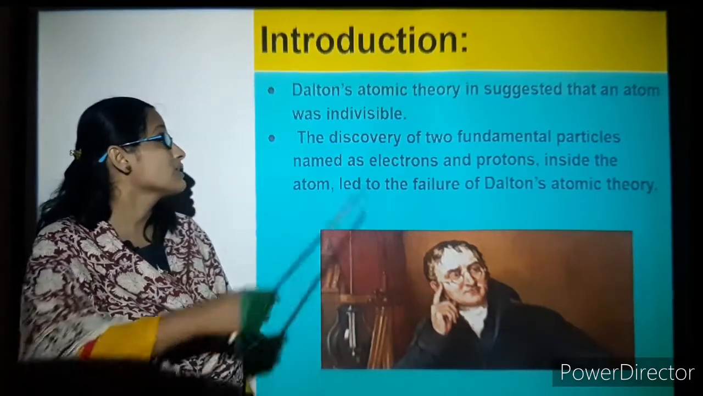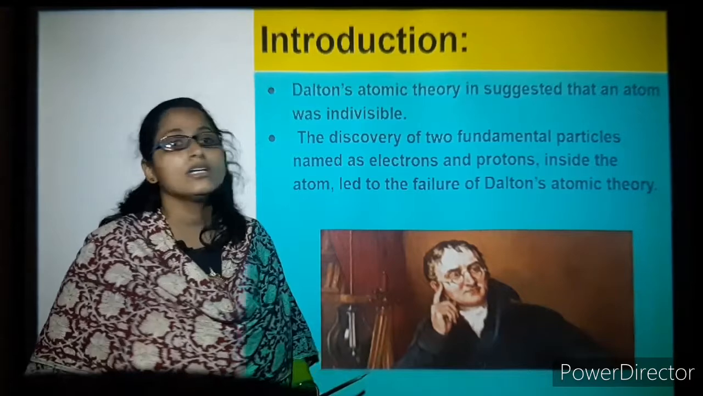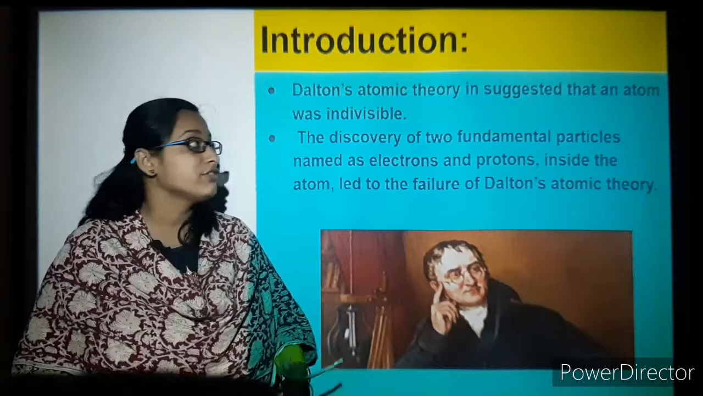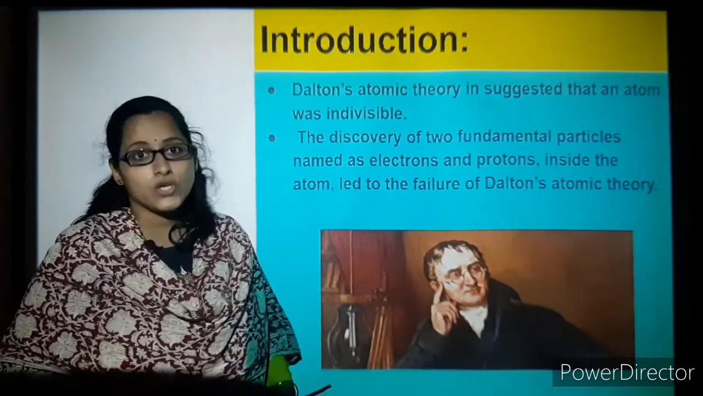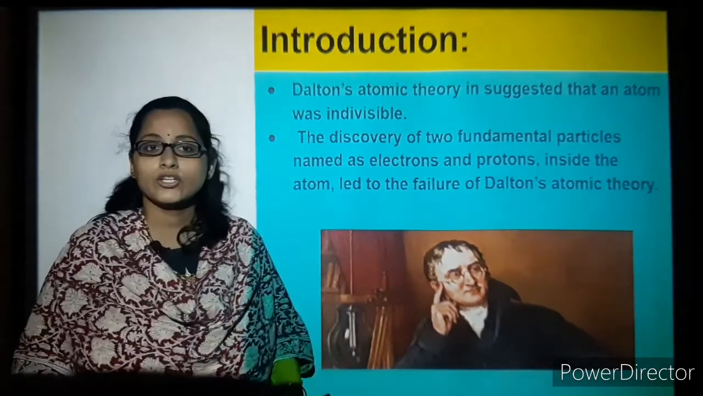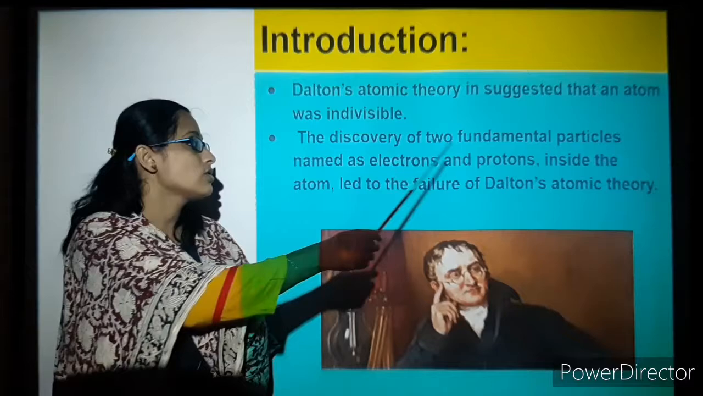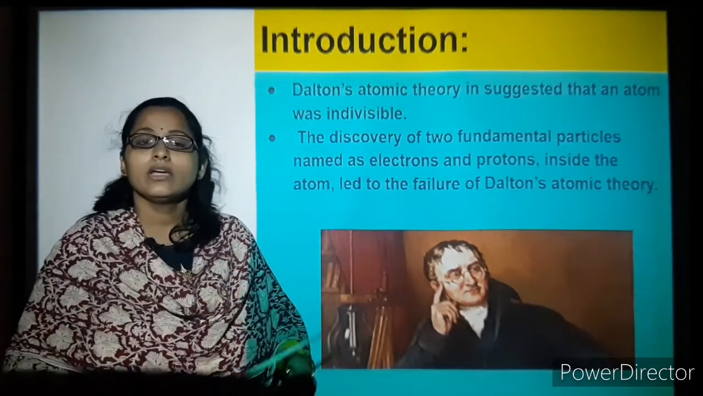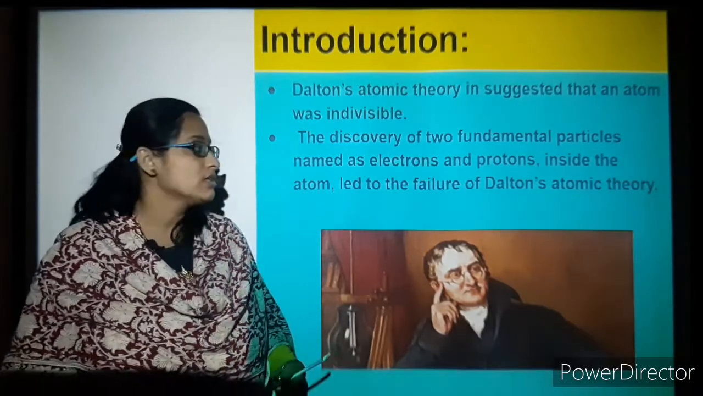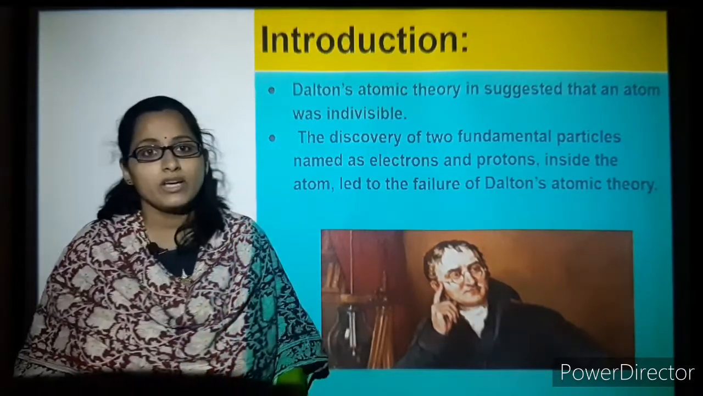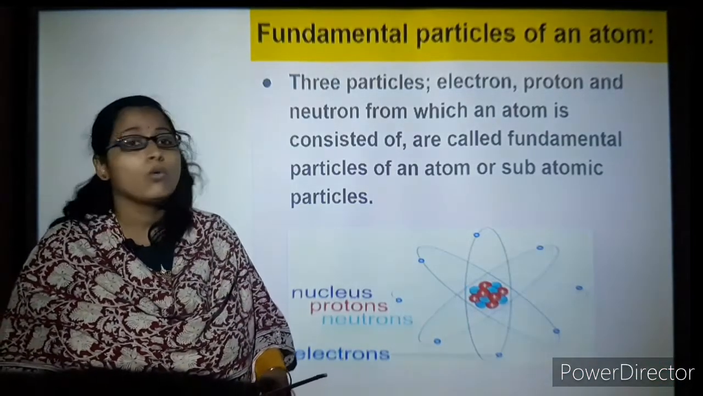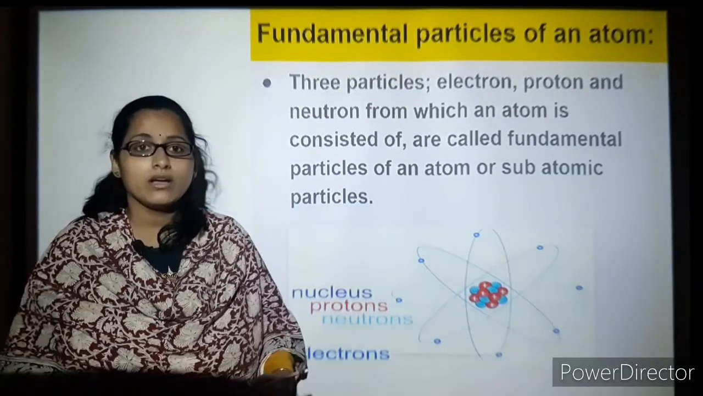So let's understand this once again. Dalton's atomic theory suggested that an atom was indivisible, so it cannot be divided further. There is where he went wrong, because it is actually divisible. He also discovered two fundamental particles, electrons and protons, but he failed to say that these electrons and protons were inside the atom. This led to the failure of Dalton's atomic theory. So let's know about the next scientist who was finding out about the atomic particles.